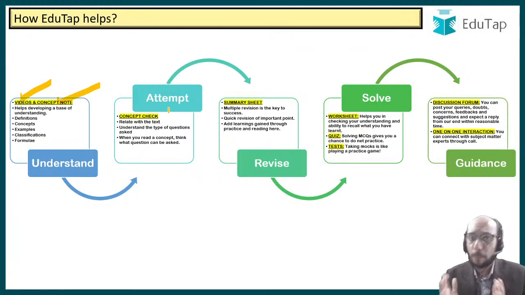This is the kind of approach that you should adopt, and for sure your chapters will be clear, your syllabus will be covered, and your understanding will be there. This is what you need to keep in mind so far as the preparation for this examination is concerned.